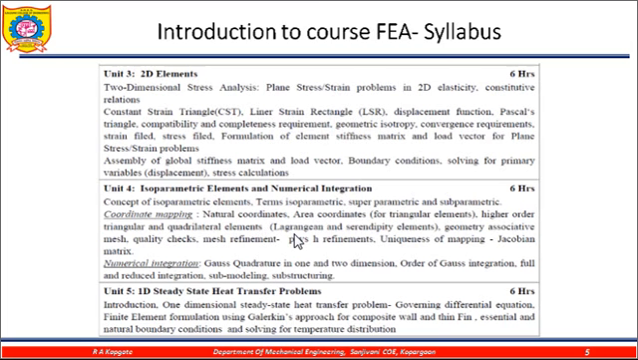This isoparametric element is again solved by using a numerical integration method, and there is another method that is also included in this chapter. In this chapter you have to give more weightage to the Lagrangian and the serendipity elements. These elements play a very important role in unit number 4. Unit number 5 is related with heat transfer.